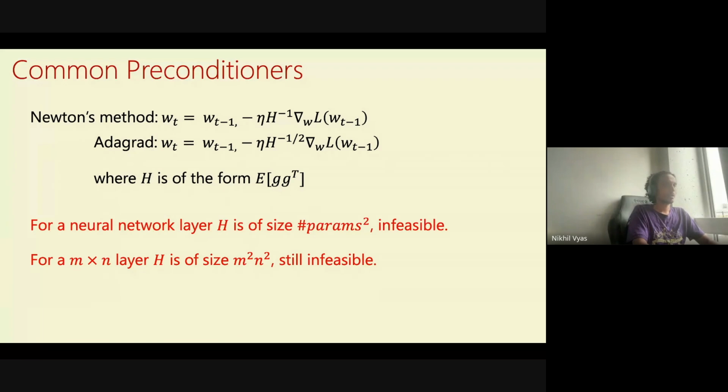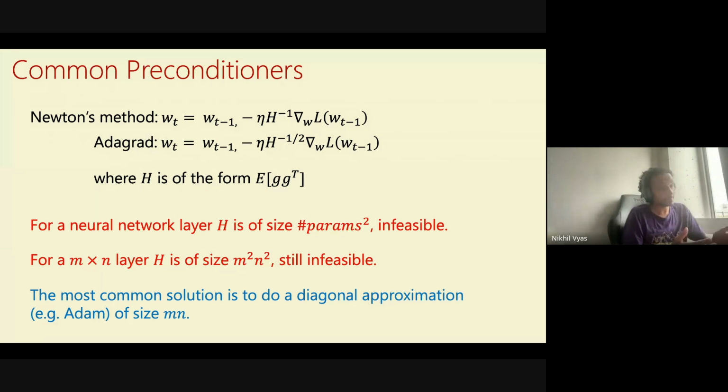And the other thing is that even for a single layer, suppose you have a single layer M cross N, H is still of the size M square N square, because G is of size Mn, so H is of size Mn cross Mn, so that's M square N square. This is still pretty infeasible to store in memory. So what do people do in practice?